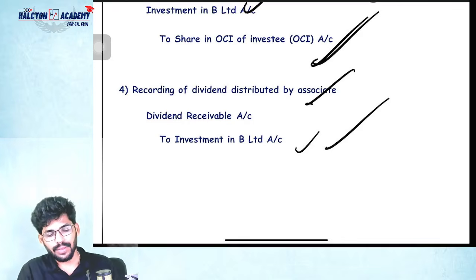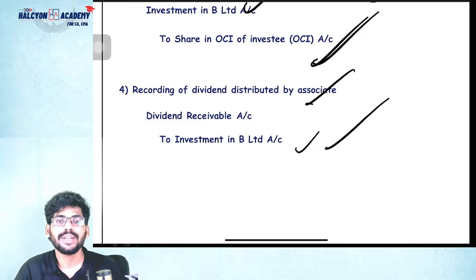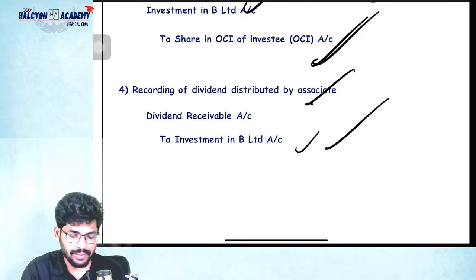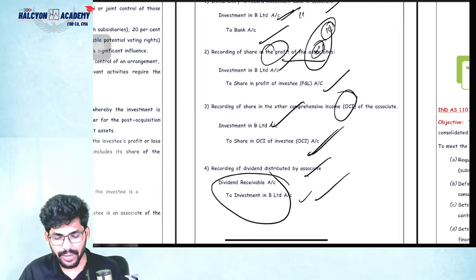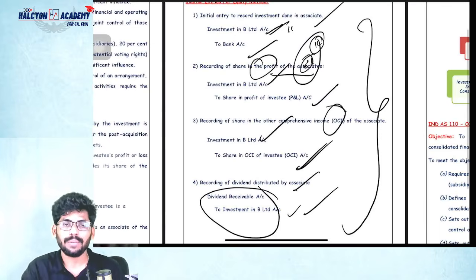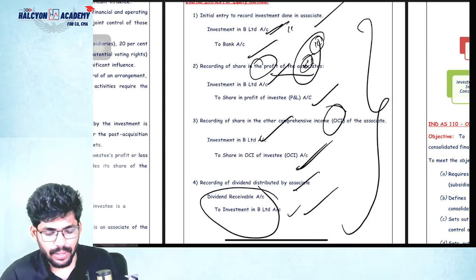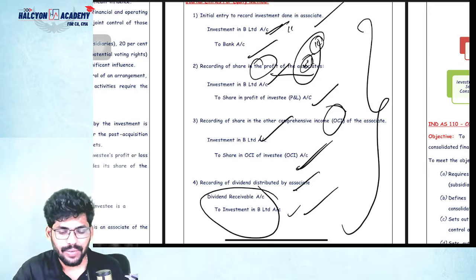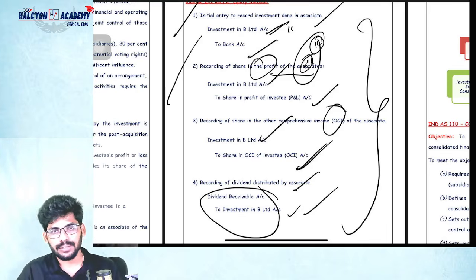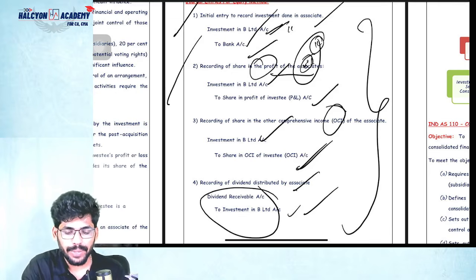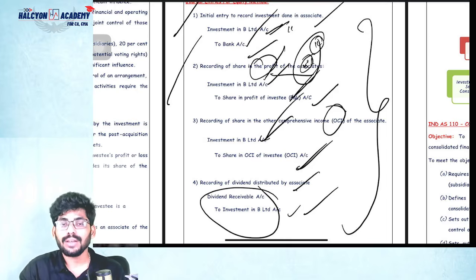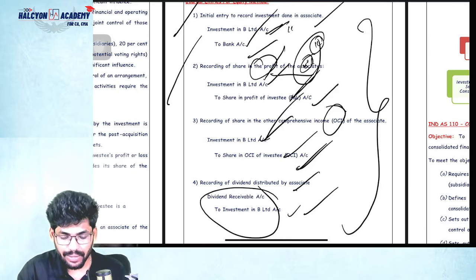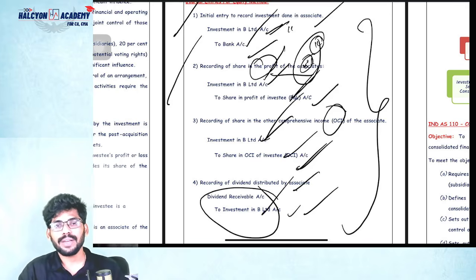That's it. Recording of dividend distributed by an associate company. If an associate company pays any dividend to you, then this is the entry, guys. Please don't forget. I'm expecting a question or MCQ from this. Every time they ask a question from Index 28, this is the question they will ask. Investment in B Limited, investment account debit to bank, investment to share of profits in investee, investment to share of OCI in investee, and dividend receivable to investment in B Limited.